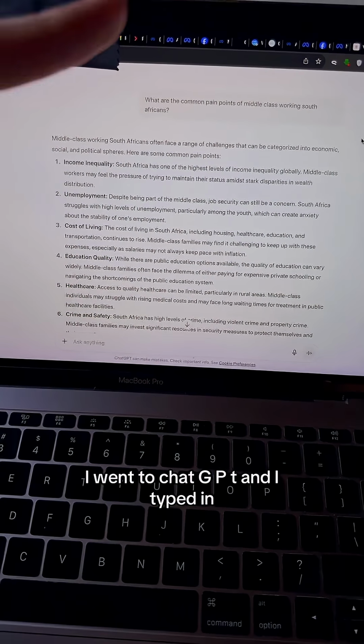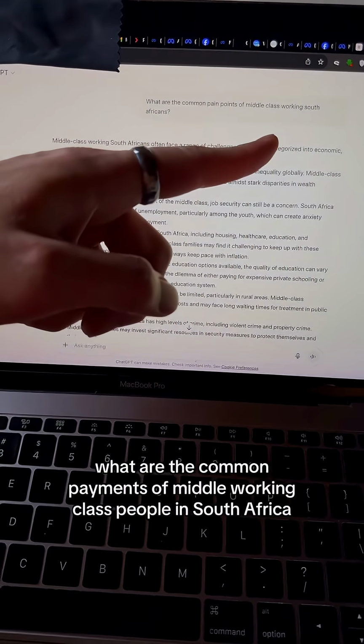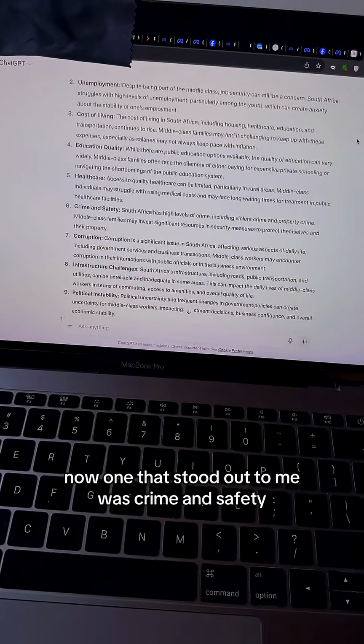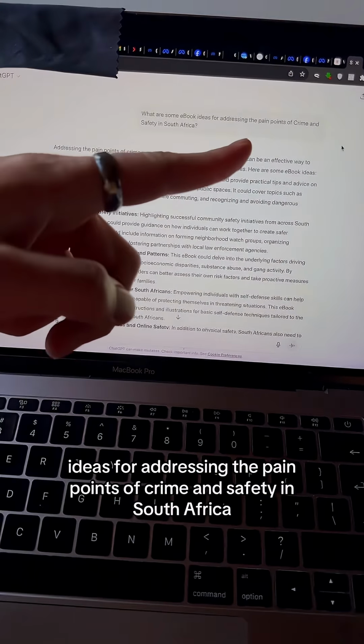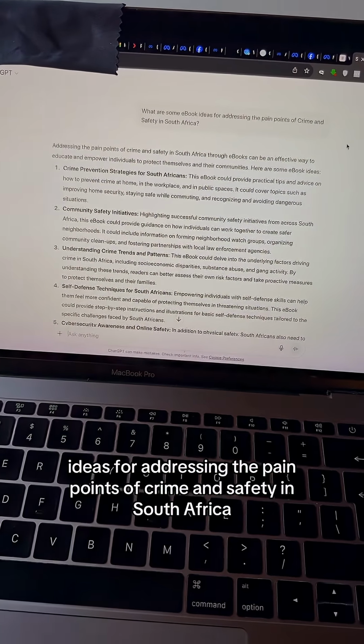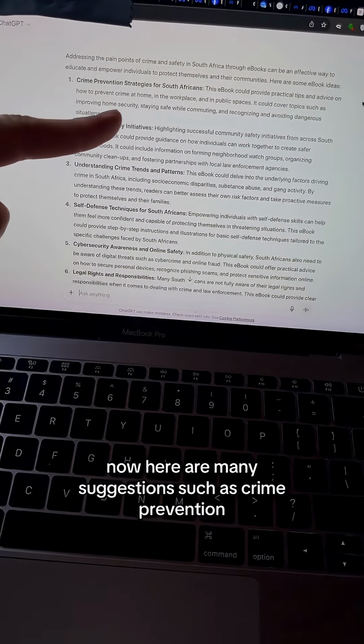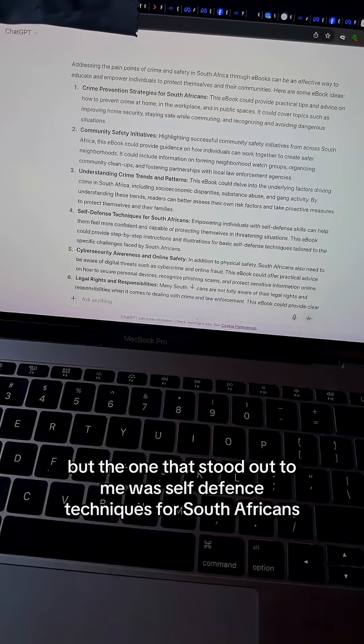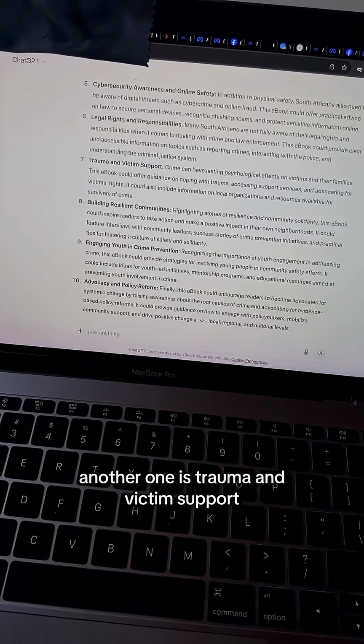First, I went to ChatGPT and I typed in what are the common pain points of middle working class people in South Africa. Now, one that stood out to me was crime and safety. Then I said, what are some ebook ideas for addressing the pain points of crime and safety in South Africa? Now, here are many suggestions such as crime prevention, cybersecurity, but the one that stood out to me was self-defense techniques for South Africans. Another one is trauma and victim support.